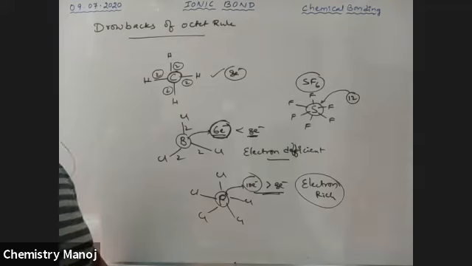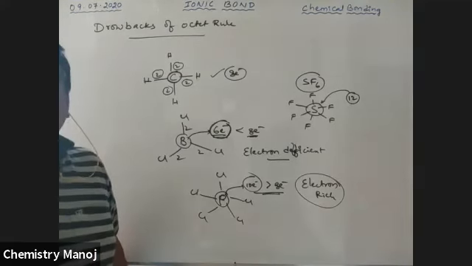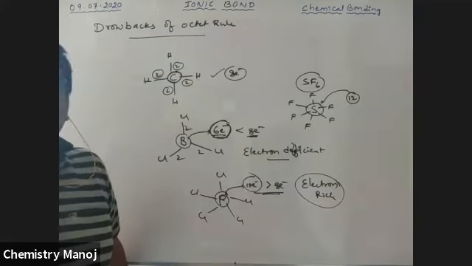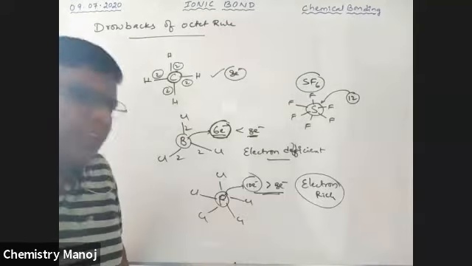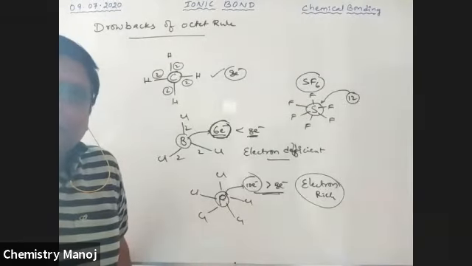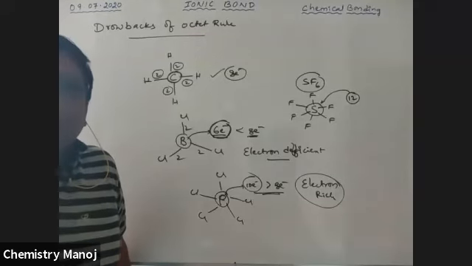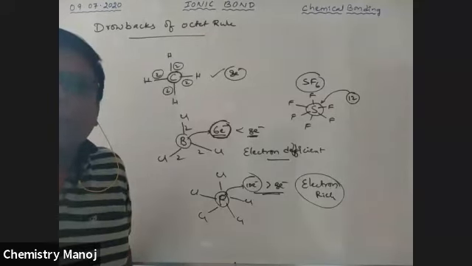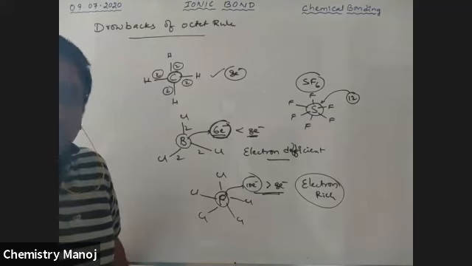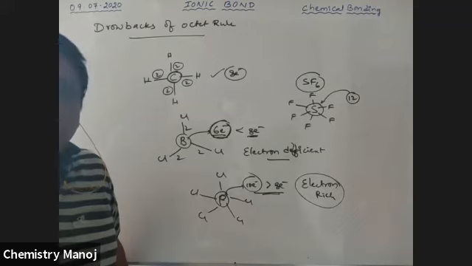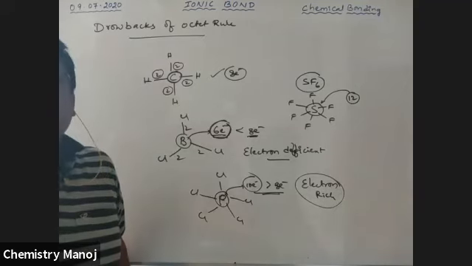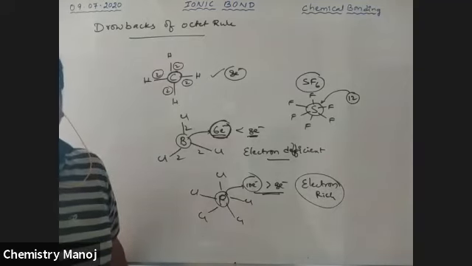That means some molecules in chemistry follow the octet rule, but some do not. But most of the cases follow this rule. It is very, very important. So these are the following and non-following cases of the octet rule.